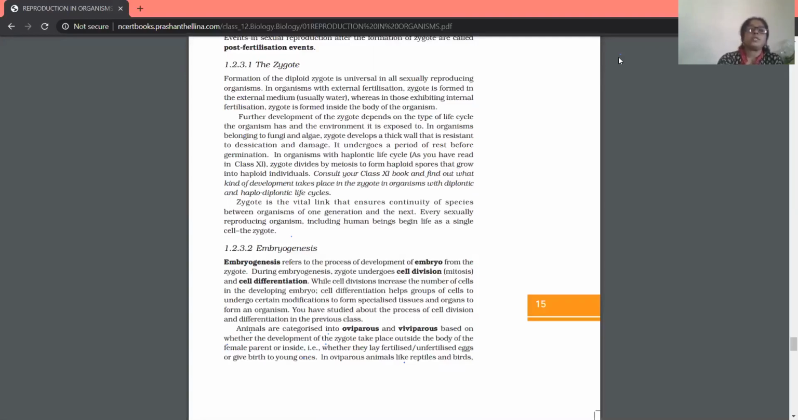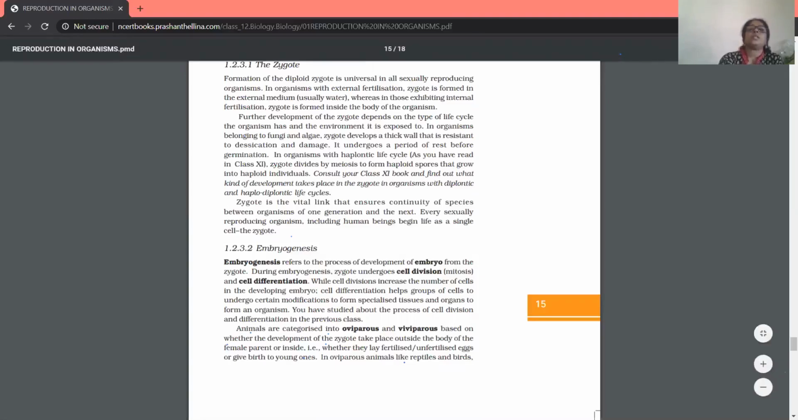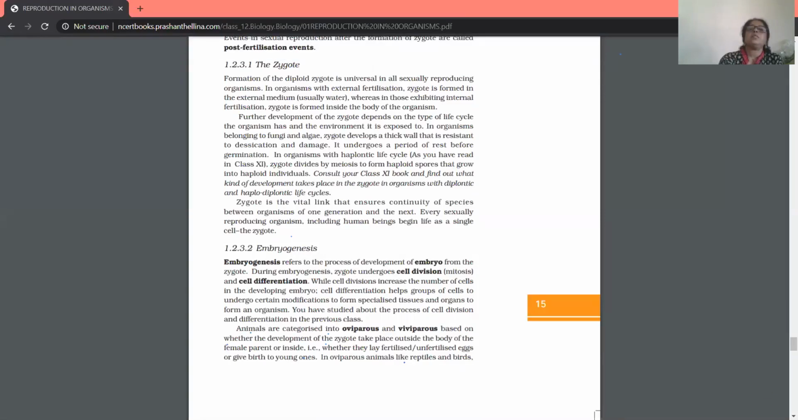Animals are categorized into two types: oviparous and viviparous. This is based on whether the development of the zygote takes place outside the body of the female parent or inside. Oviparous means the zygote development is taking place outside the body of the female parent. If it is taking place inside the body of the female parent, then it is called viviparous.